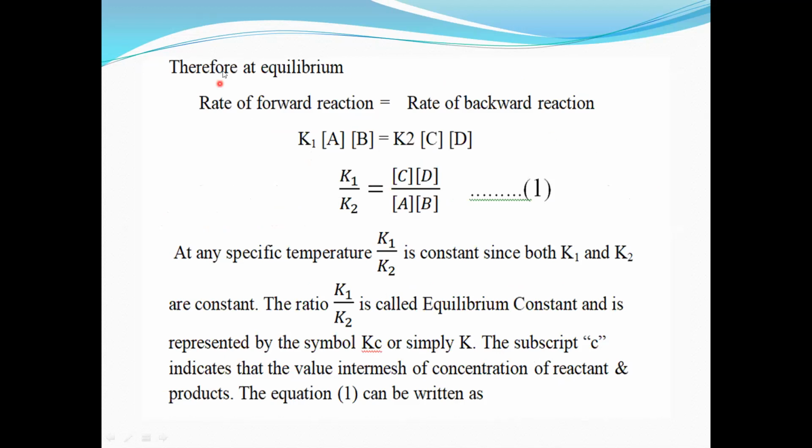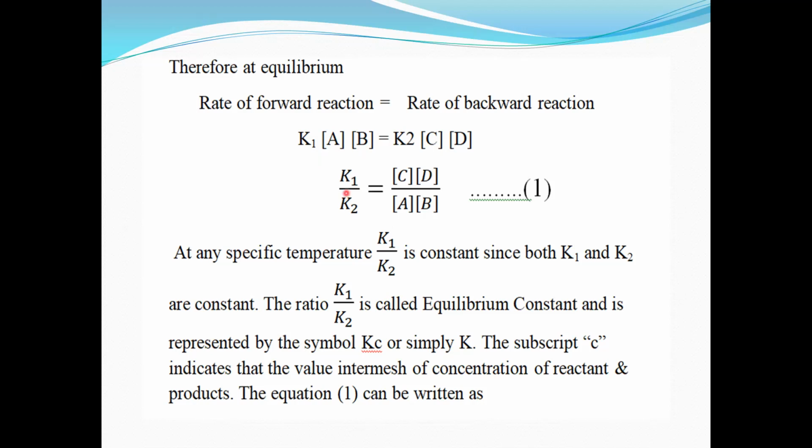Now at equilibrium, we have seen that when the rate of the forward reaction is equal to the rate of the backward reaction, then the reaction is in the equilibrium state. So put the values: K1 [A][B] equals K2 [C][D]. Now rearrange: K1 upon K2 equals [C][D] upon [A][B]. We call this equation number 1.